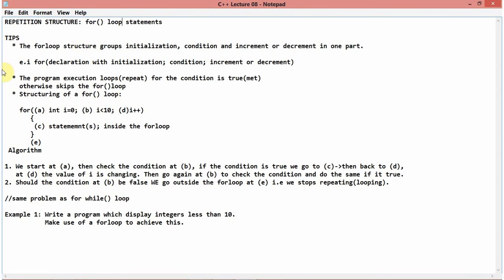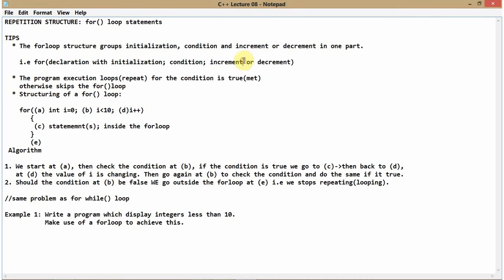Then here below, you'll have the syntax. It will be for, and then you open the bracket, then you have your declaration with initialization as the first thing. The second thing is the condition, and the third is the increment or decrement, depending on your logic and what you are required to do.